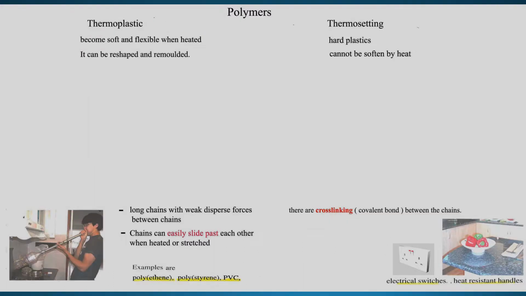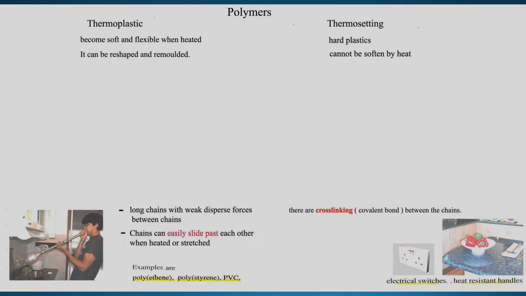Now let's talk about polymers. There are 2 common types of plastic. One is called thermoplastic. What is thermoplastic? It becomes soft and flexible when you heat it, so it can be reshaped and remolded.